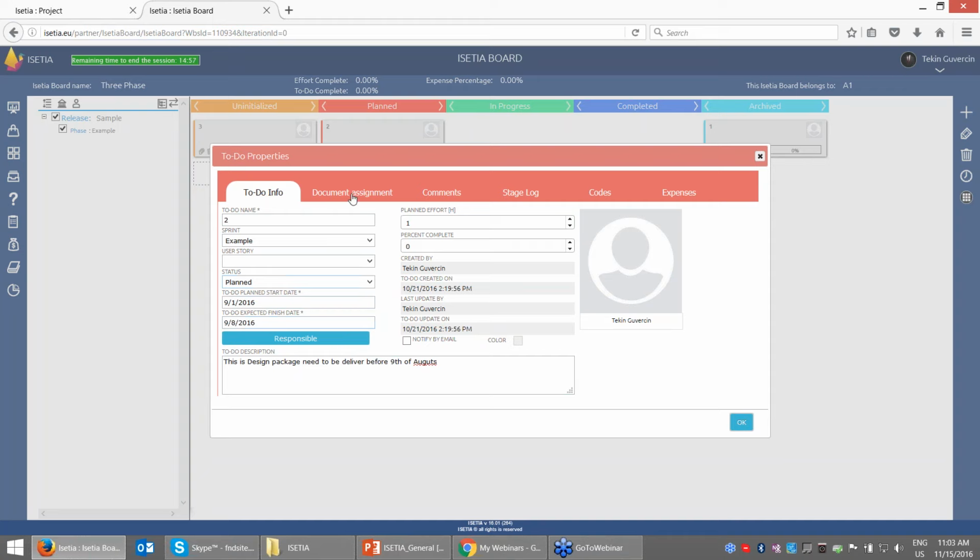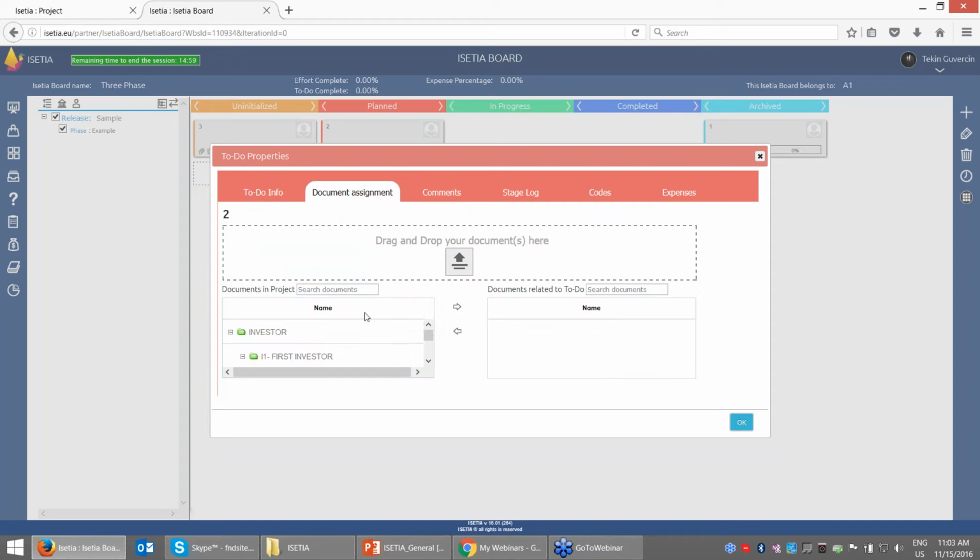Of course, we can also assign the documents. As you remember, I was uploading the document called 3D, 4D and 5D, and I can also assign this document to this work. It means that when Tekken opens the stage, he can easily understand that he has an assignment of the work.